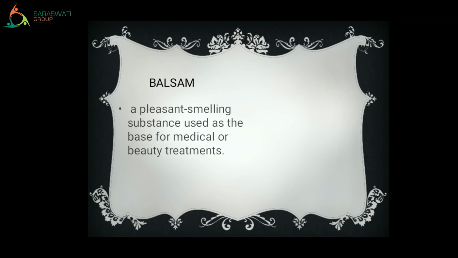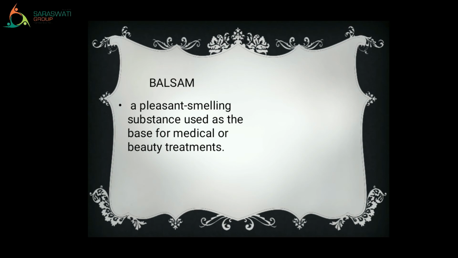What is our next word? Balsam. How will you pronounce it? Balsam. What is the meaning of it? A pleasant smelling substance used as base for medical or beauty treatments. That means it is a tree which has a good smell in its flowers.